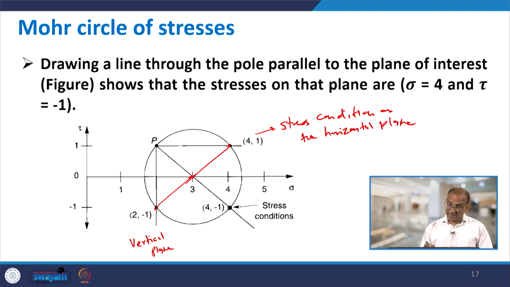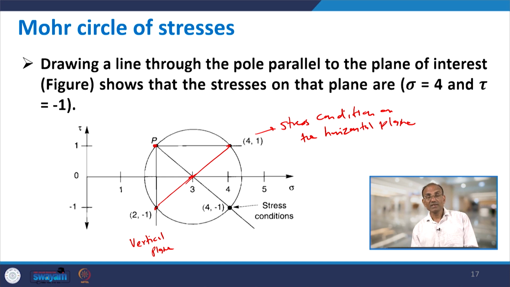Now, because this stress condition is on the horizontal plane, we draw a horizontal line from here, and this cuts the Mohr circle at a point which is called P. This way the pole P is located. Once P is located, then you can find the stress condition on any plane.